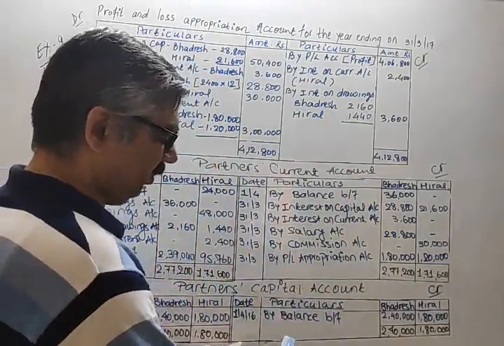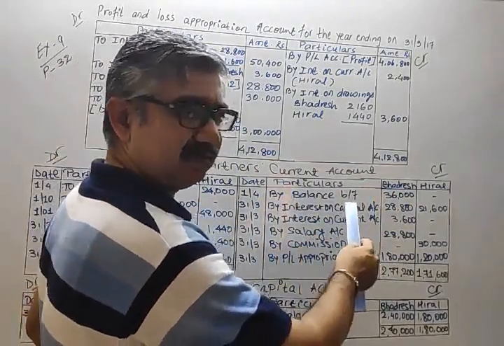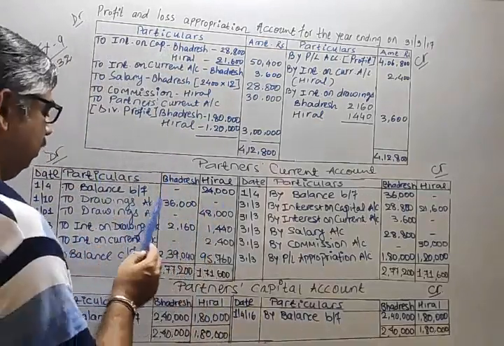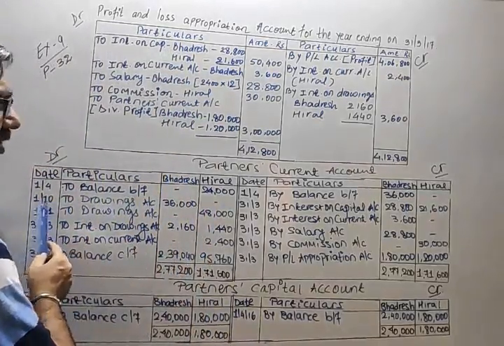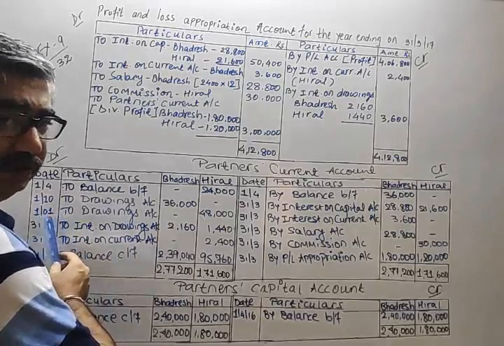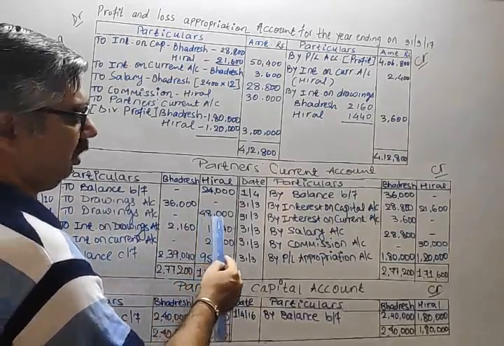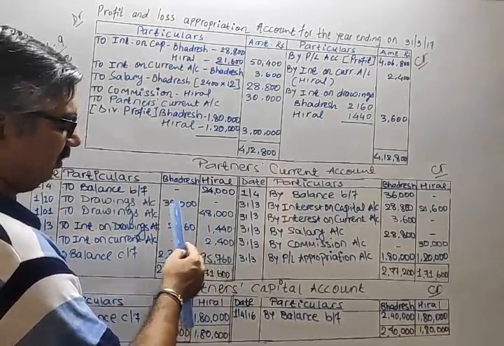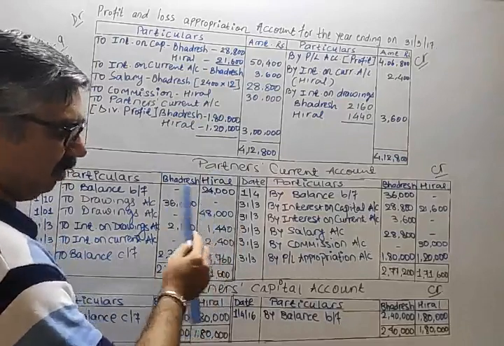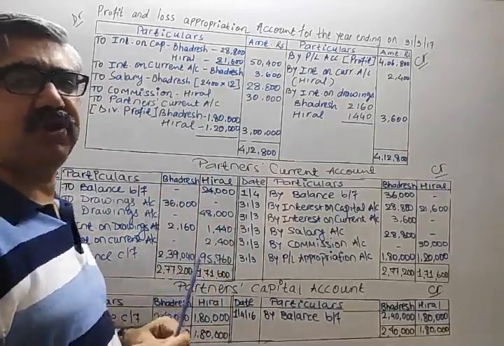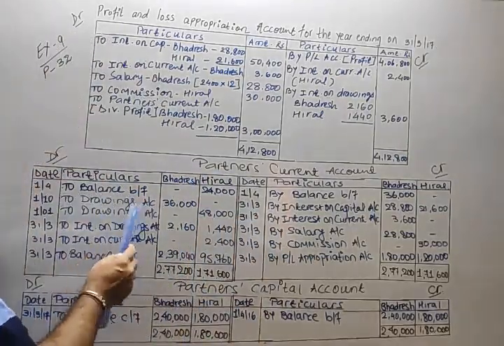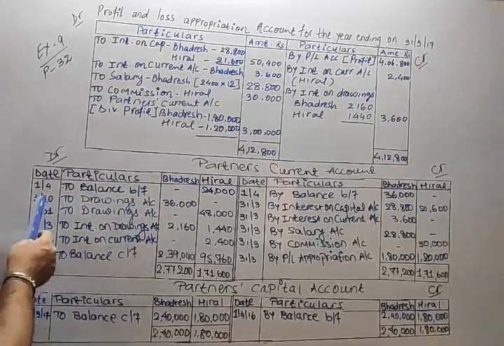Okay? So capital, then current account balance, then drawings. Drawings, in the question itself it is given that on 1/10, Bhadresh is withdrawing 36,000. And on 1/1/17, Hiral is withdrawing 48,000. So 36,000 in Bhadresh column, 48,000 in the column of Hiral. Okay? In last lecture also, I clearly said, because dates are different, you must write drawings 2 times, along with the date you are writing.